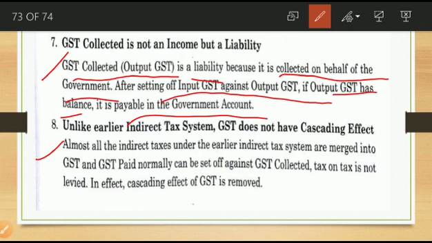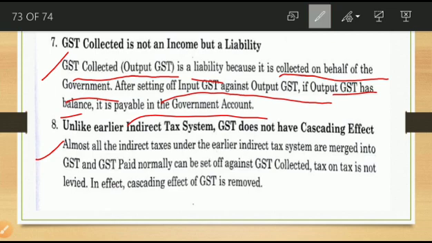In the earlier period, there was one-by-one collecting and value adding, with tax on tax, which was very confusing. Now this type of confusion is not there. Whatever amount they paid, they can adjust with the collected GST, and only the balance they have to deposit to the government account. Tax on tax is not charged in this GST. The difficult way of calculating and the tough way of proceeding with this tax is not in the GST system. So we can say the cascading effect of GST is removed.